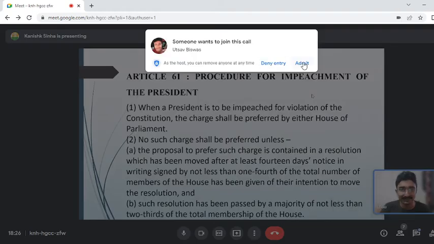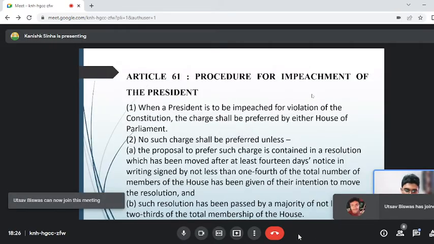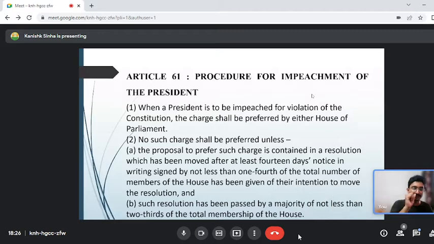Now comes something very interesting. After office of profit, another very important topic that you have to remember is the impeachment of the president. Office of profit is clear to everyone? Very good. Now next we have the impeachment of the president. So first let's read the provision that is given. You can read it, I am telling you.